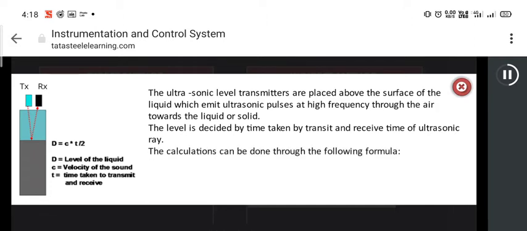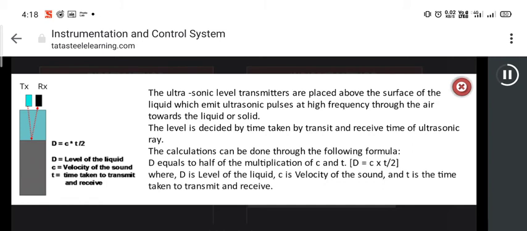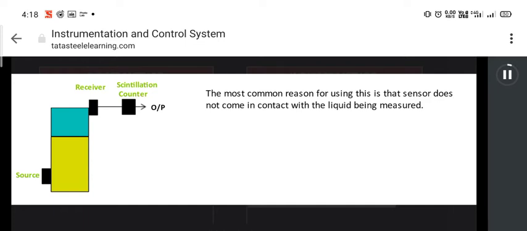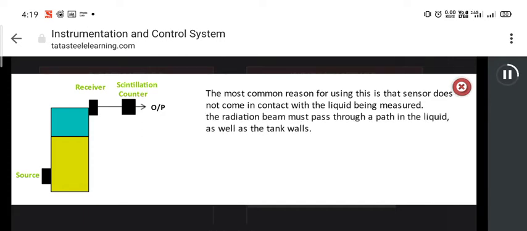In this method, the ultrasonic level transmitters are placed above the surface of the liquid, which emit ultrasonic pulses at high frequency through the air towards the liquid or solid. The level is decided by the time taken to transmit and receive the ultrasonic ray. The calculation can be done through the following formula. D equals C times T divided by 2, where D is the level of the liquid, C is the velocity of the sound, and T is the time taken to transmit and receive.